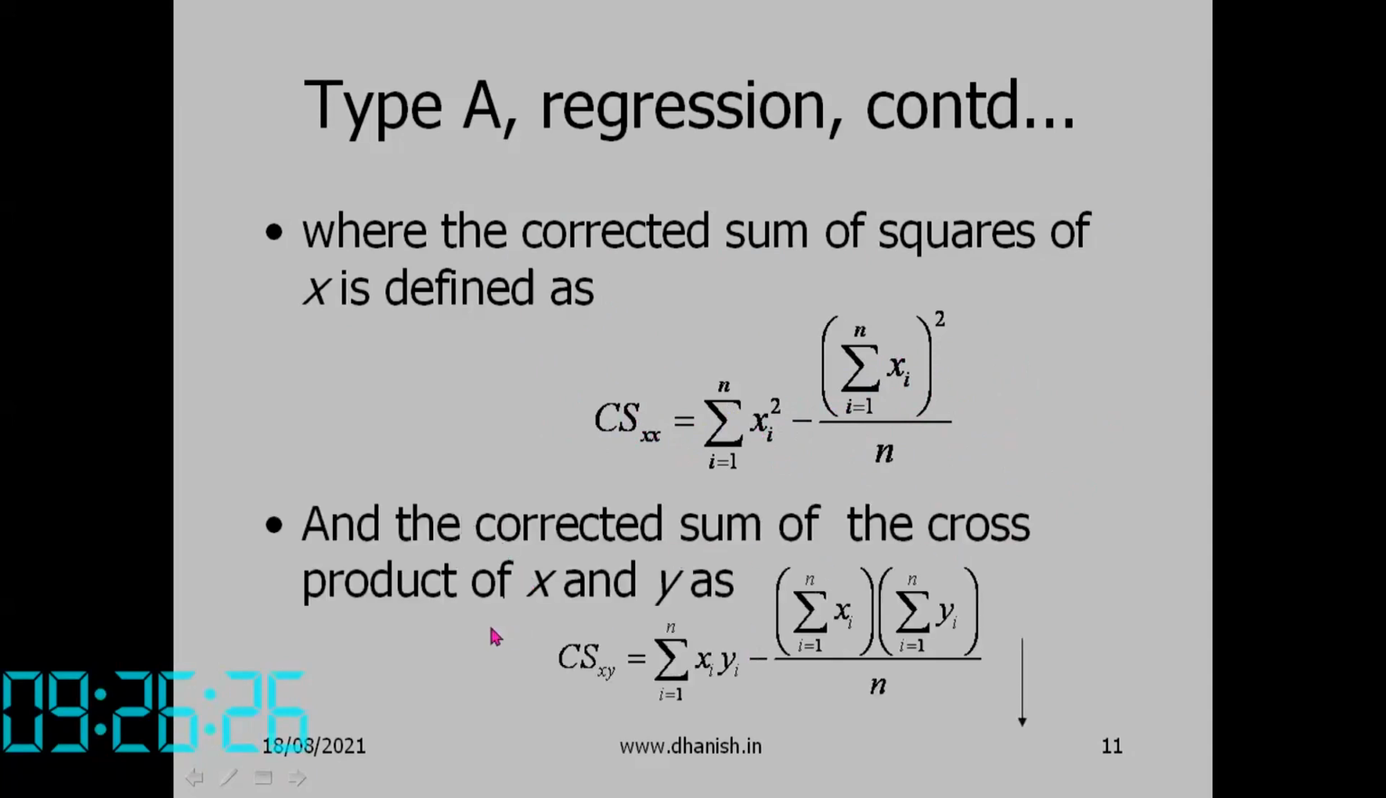Similarly, the corrected sum of the cross product of x and y is defined as CS of xy. So xy means sigma of x into y minus sigma x into sigma y by n. When it becomes xx, this will become x into x, that is x squared, minus sigma x into sigma x, whole square by n. So both are very similar formulae, easy to remember. So CS of xx, CS of xy, and slope is CS of xy by CS of xx.